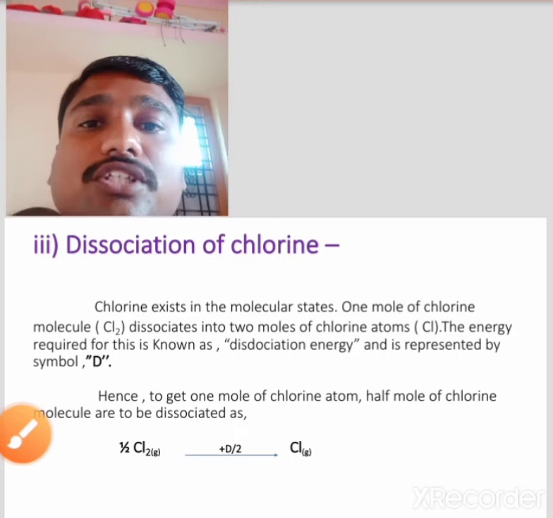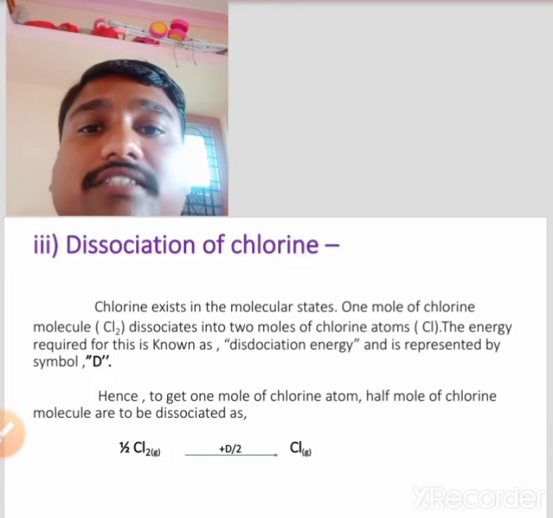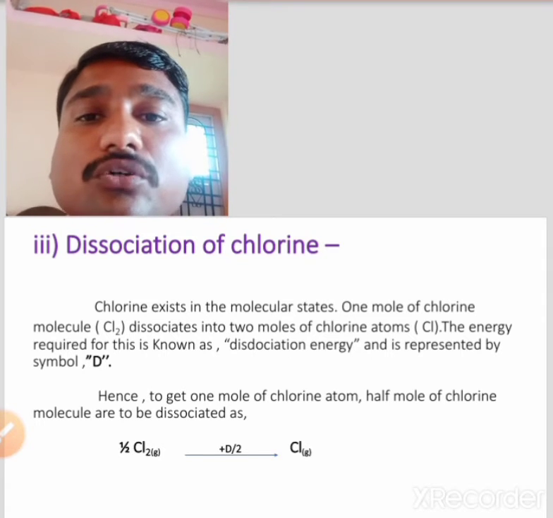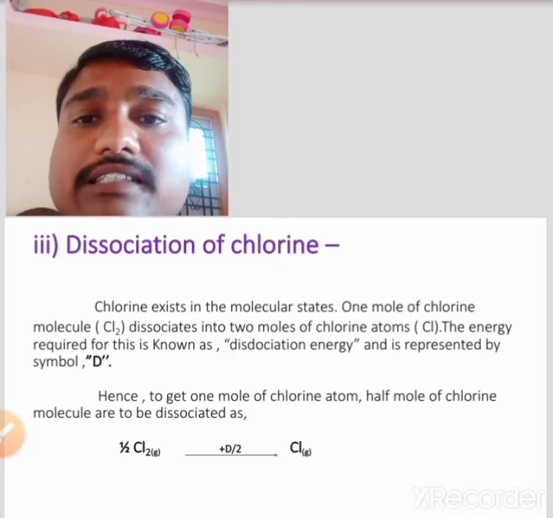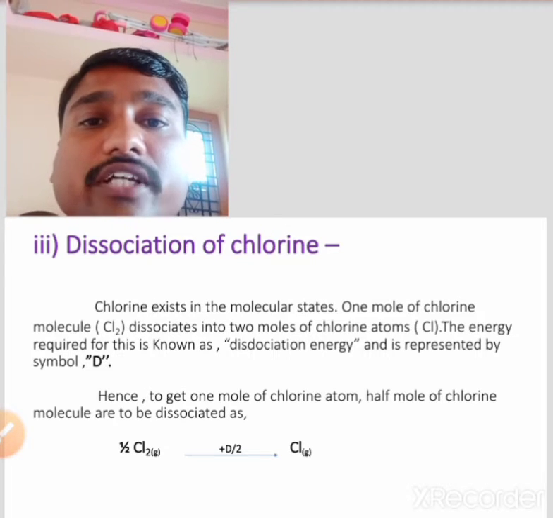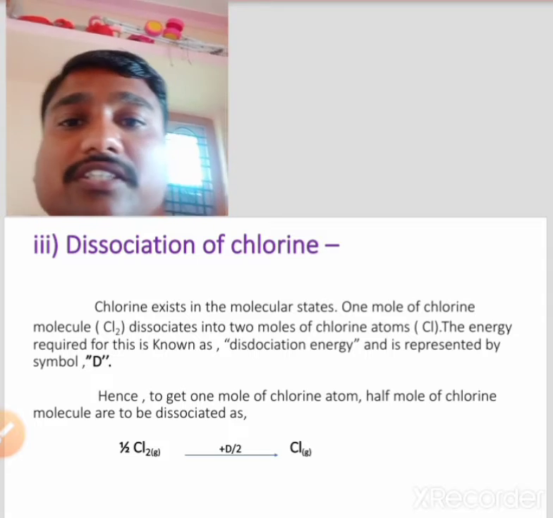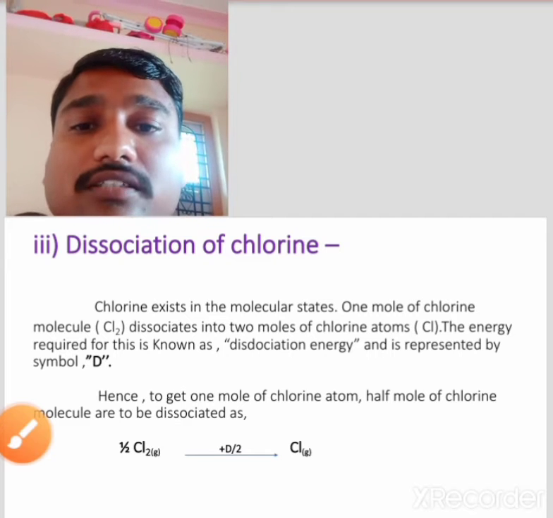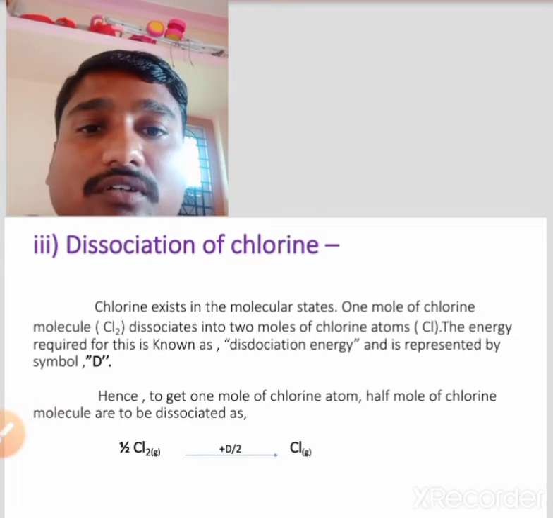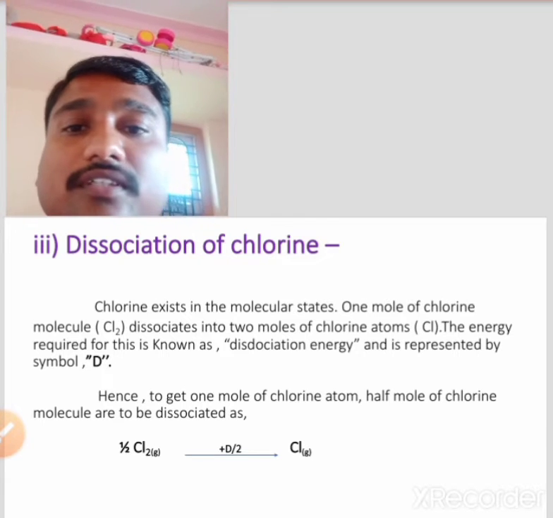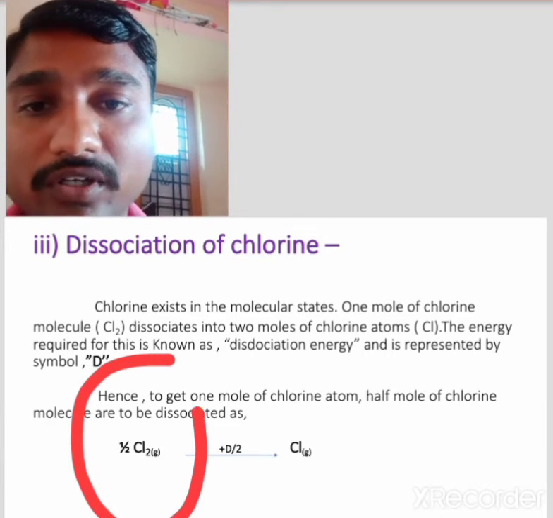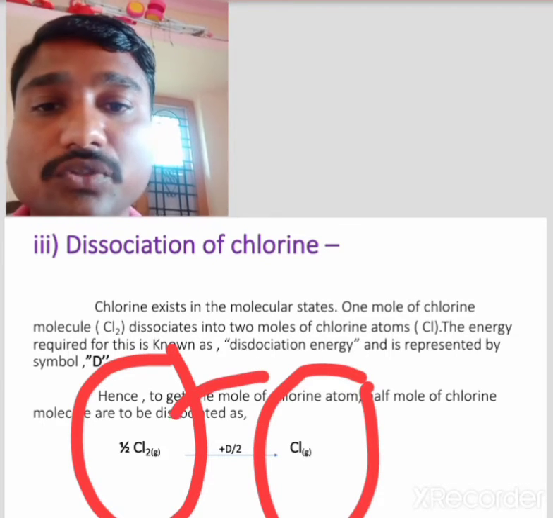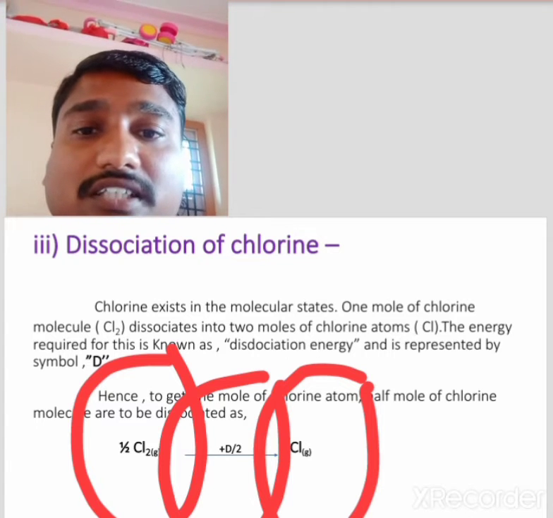The next, dissociation of chlorine. Chlorine exists in molecular state. 1 mole of chlorine molecule, that is Cl2, dissociates into 2 moles of chlorine atoms. The energy required is known as dissociation energy, represented by capital D. Hence, to get 1 mole of chlorine atoms, half a mole of chlorine molecule is dissociated, and the energy required is D by 2.